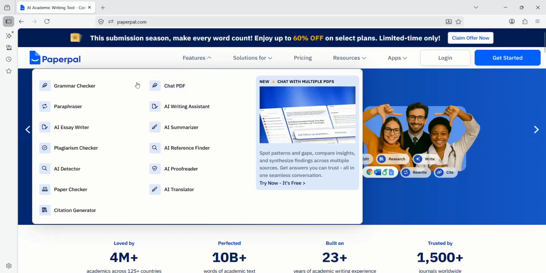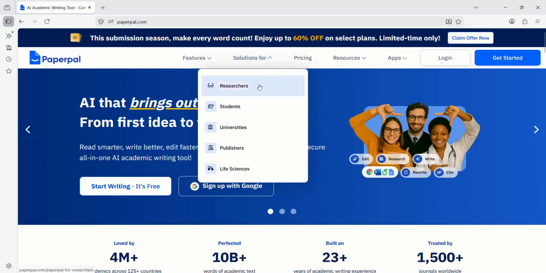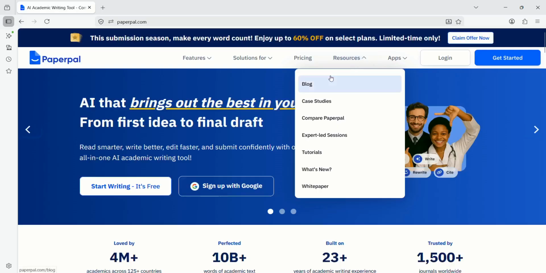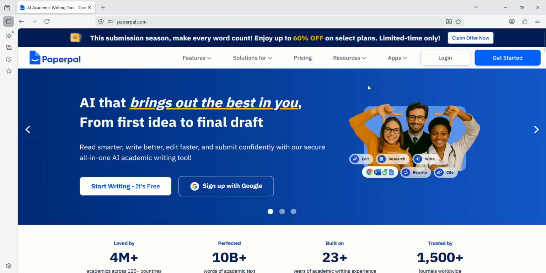Just see the features: grammar checker, paraphraser, AI essay writer, plagiarism checker, AI detection, paper checker, citation generation, chat with PDF, AI writing assistant, AI summarizer, AI reference finder, AI proofreader, AI translator also. Now, these many people can harness it: researchers, students, universities, publishers, or life sciences. You can use it in that. If you want, you can use the resources available. And if you want the advanced features, you can go for the upgraded version. You can subscribe to that.